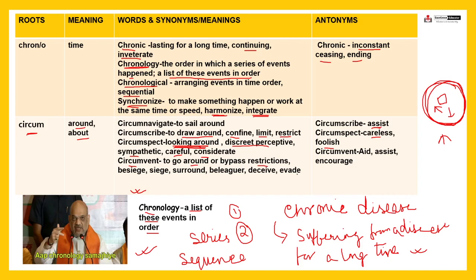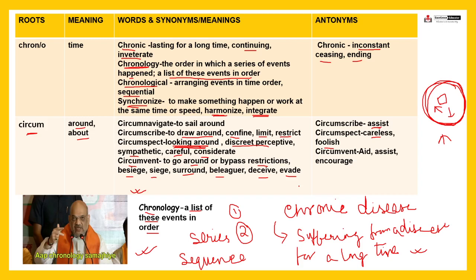Understood? This is the meaning, and these are the synonyms: besiege, siege, surround, beleaguer, deceive or evade. Evade, you must have come across this word very often, right. To evade the police, right. The thief evaded his prying eyes and escaped prison. मतलब चोर ने चकमा देकर भाग गया.